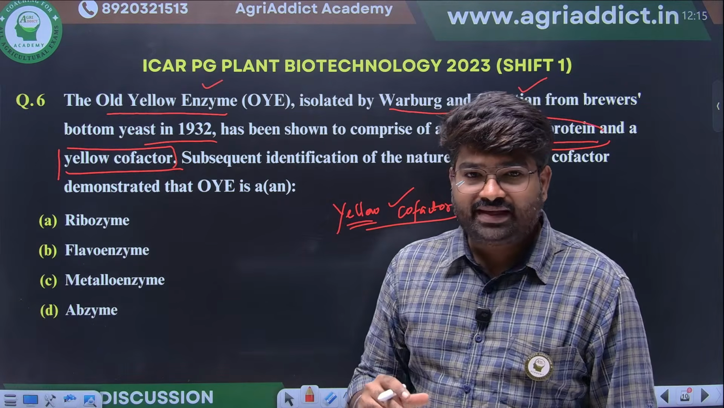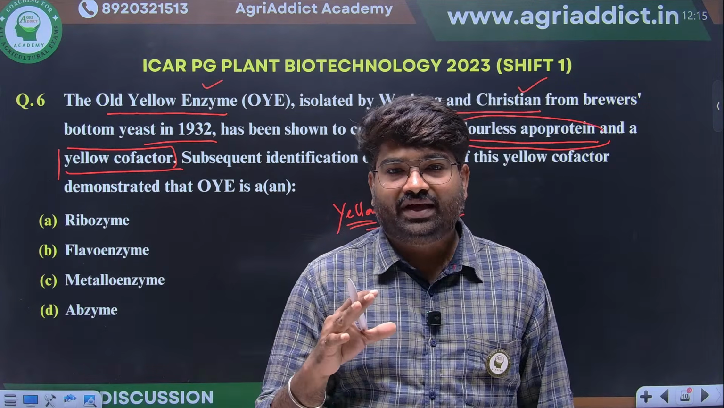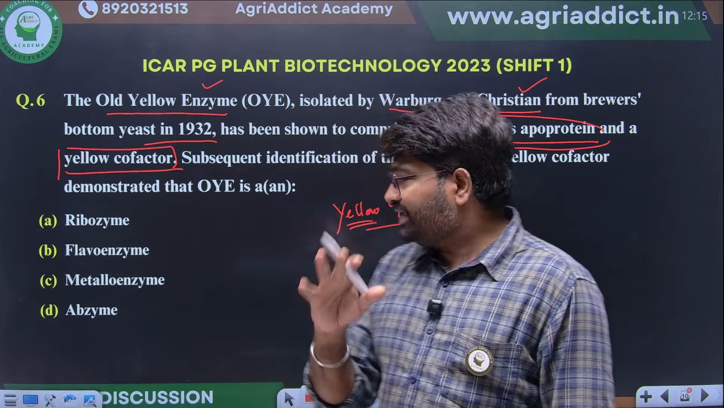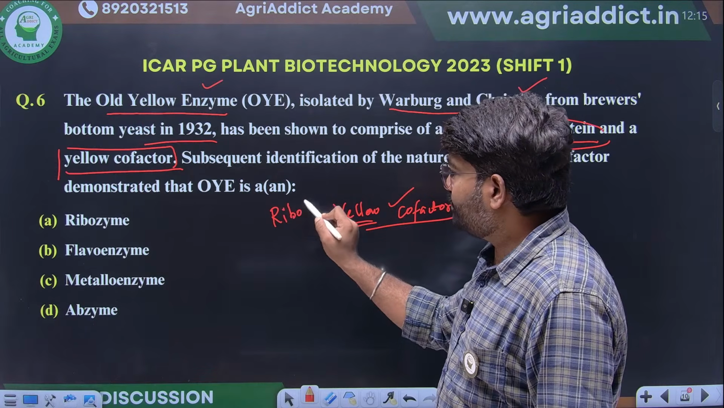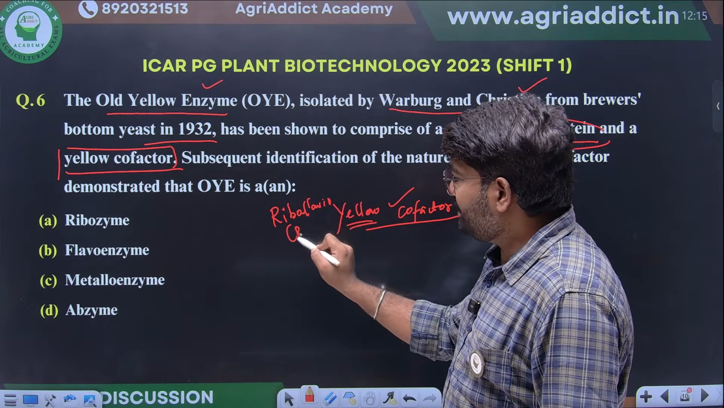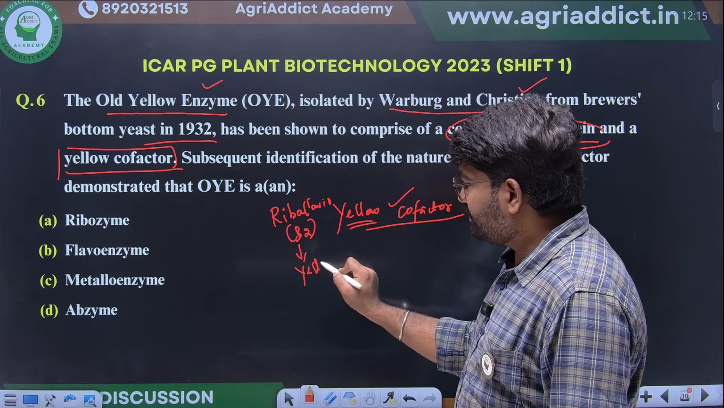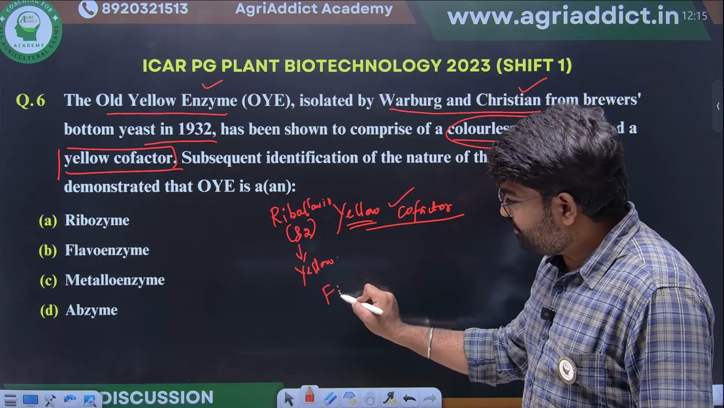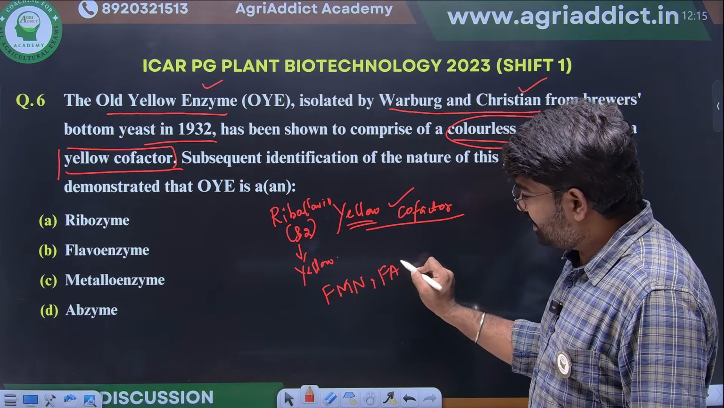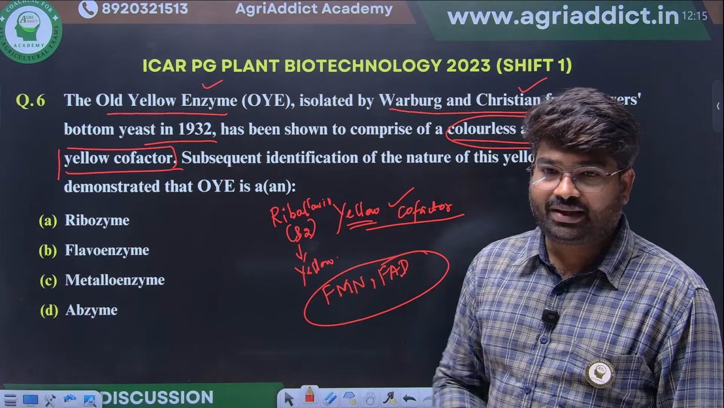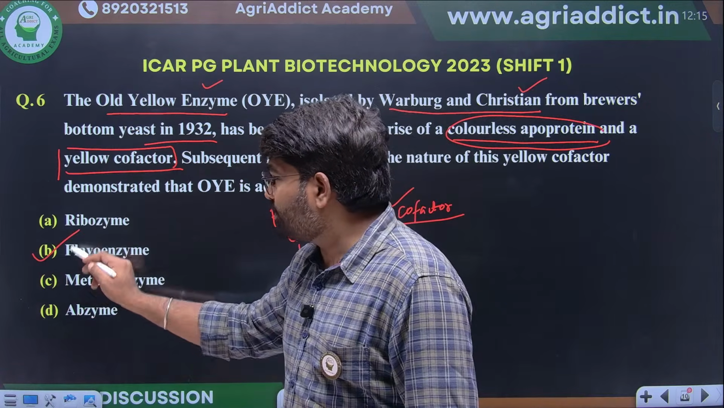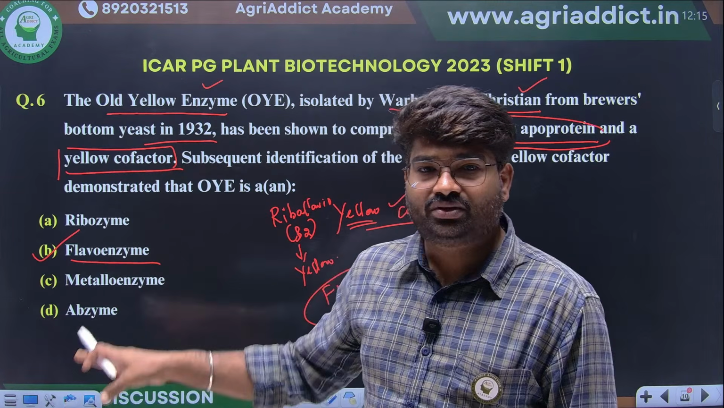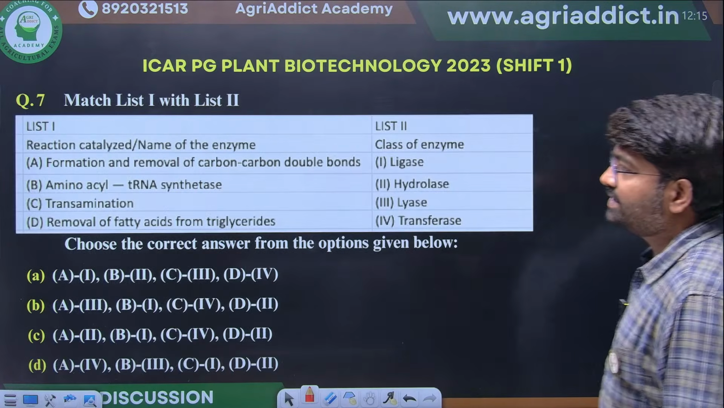We know vitamins will act as cofactors for various chemical reactions. In our vitamin class itself, we have already seen riboflavin. Riboflavin, that is vitamin B2, will be yellow colored due to the presence of the ribityl group. This we have already seen. So FMN and FAD are the typical cofactors. So the answer is what? Flavoenzyme. The yellow color is imparted due to the presence of that vitamin cofactor. So flavoenzyme.